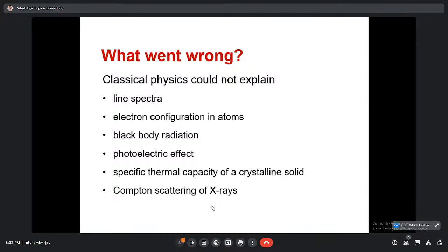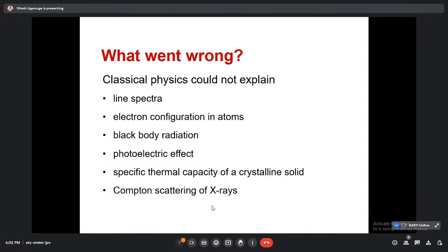So it's really amazing to understand quantum mechanics. If we understand quantum mechanics, and how there was a shift from classical to quantum mechanics, then and only then will we be able to solve the objectives. Otherwise, it is really difficult to have insight for solving numericals or MCQ pattern questions. So you can see, classical physics could not explain the line spectra. That was the first thing. Always remember, you may get some questions based on this. So, classical physics could not explain the line spectra.